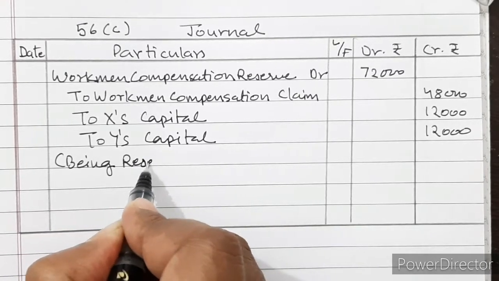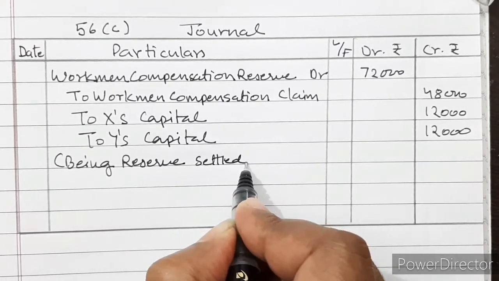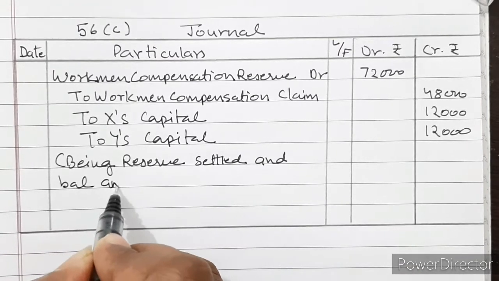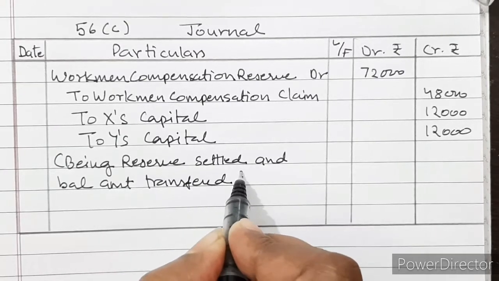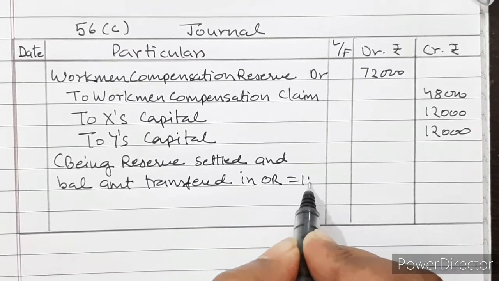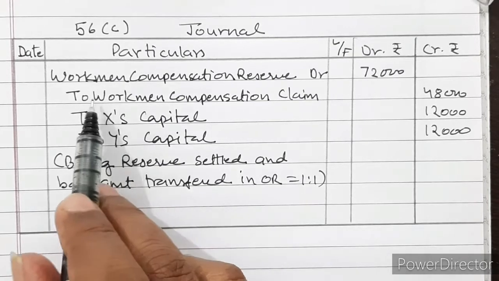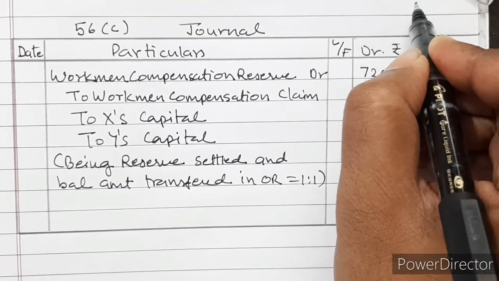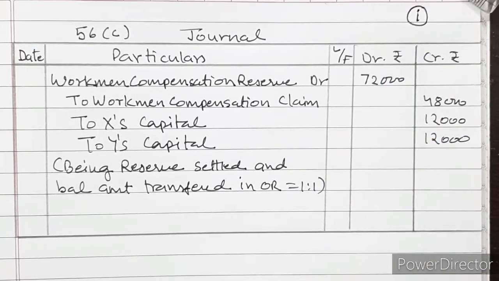Being reserve settled and balance amount transferred in old ratio, which is 1:1. I have made a video for workman compensation reserve before also, so you can click the I button given above and watch the video for better understanding.